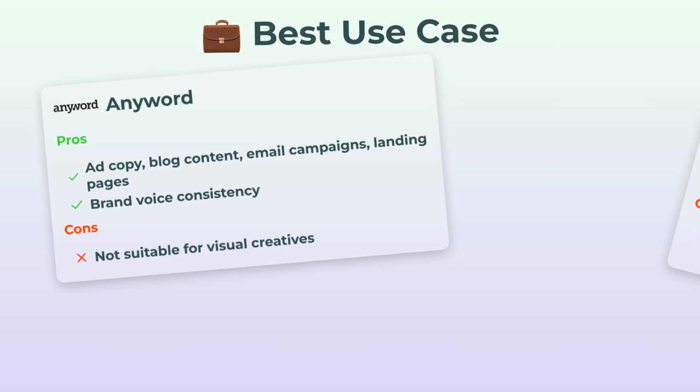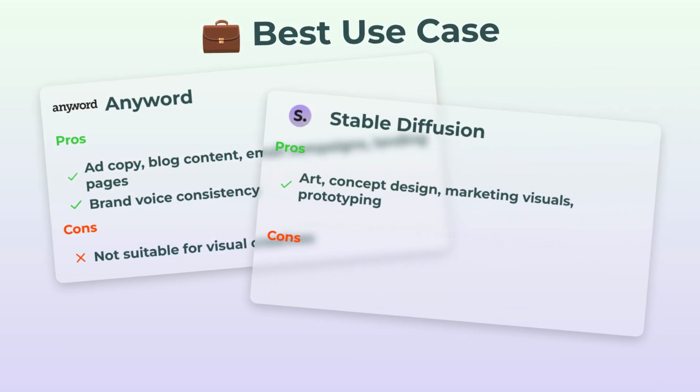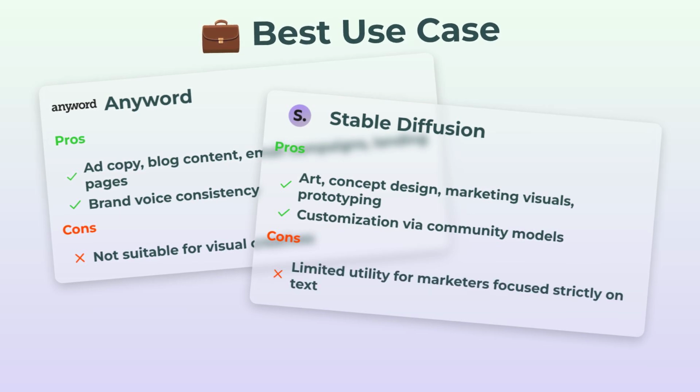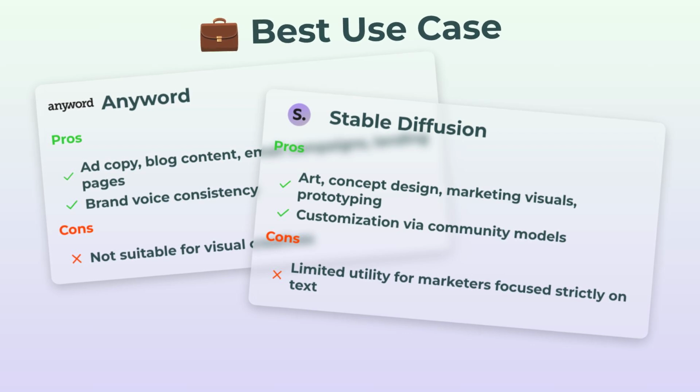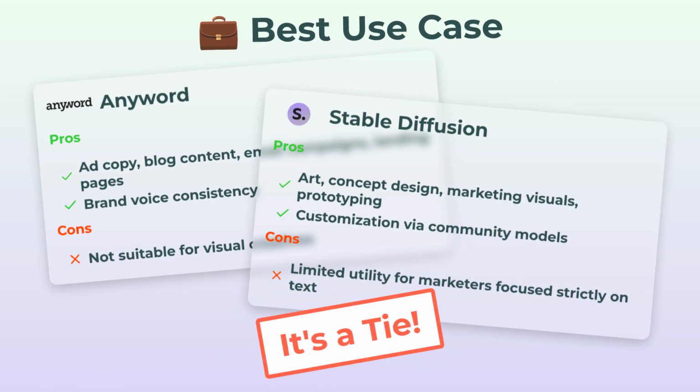So if you're after those, enter Stable Diffusion. This thing, artists love it. Concept design, super unique marketing visuals, prototyping, customizable models, they're all totally in its wheelhouse. But if you only care about writing, probably not your top pick. So yeah, it's a tie again, but for totally different audiences.